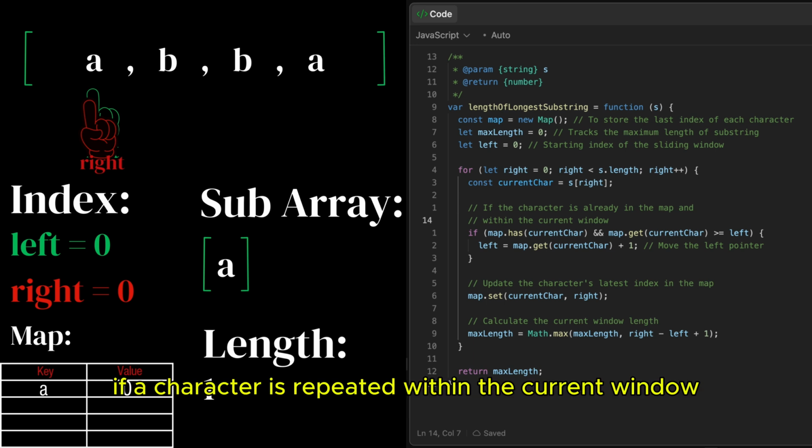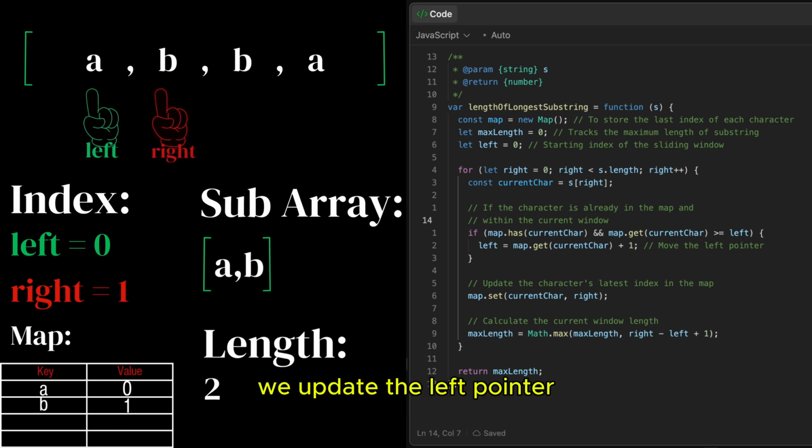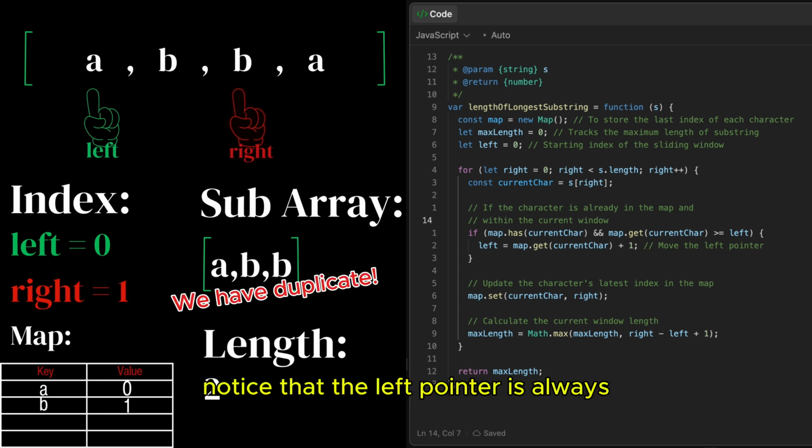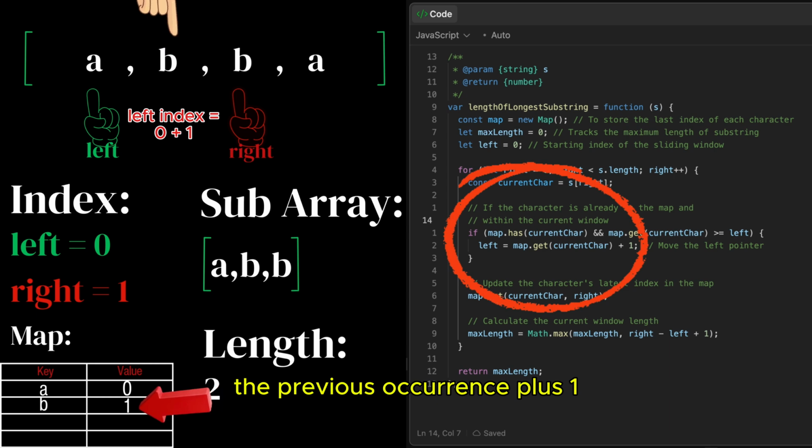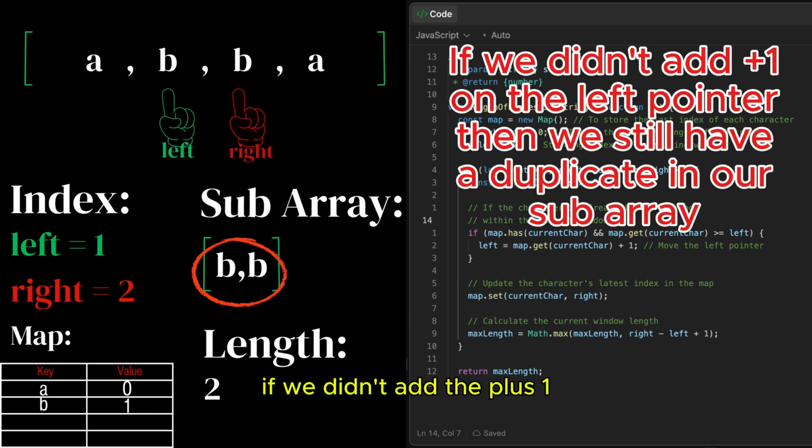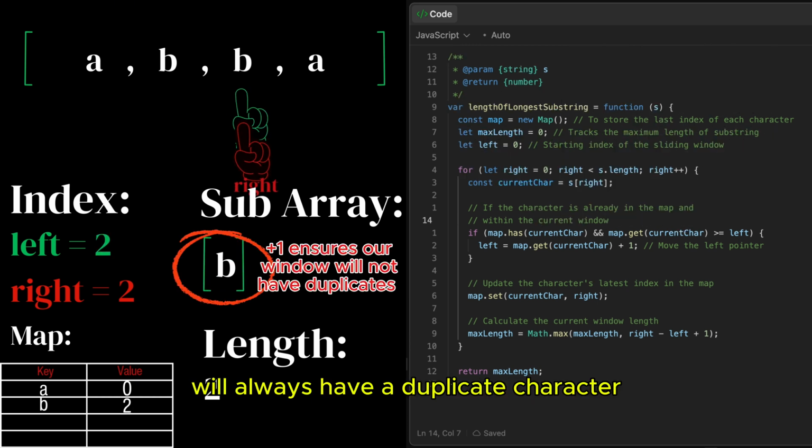If a character is repeated within the current window, we update the left pointer to skip over the previous occurrence. Notice that the left pointer is always the previous occurrence plus 1. If we didn't add the plus 1, then our current window will always have a duplicate character.